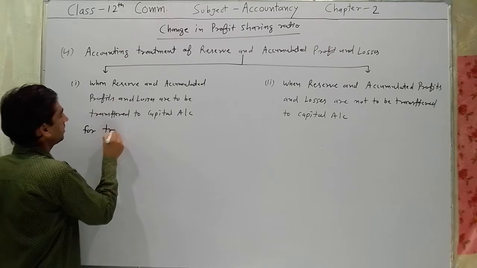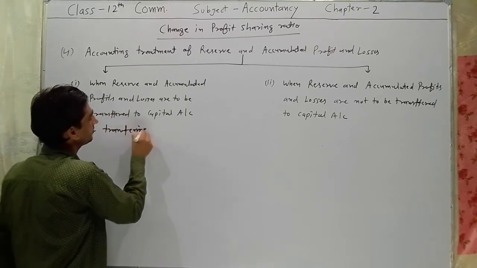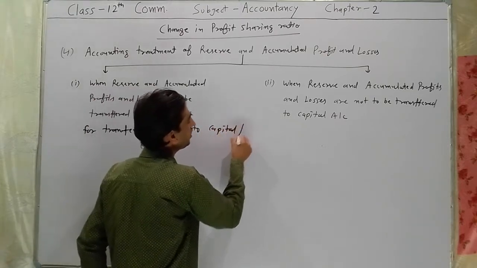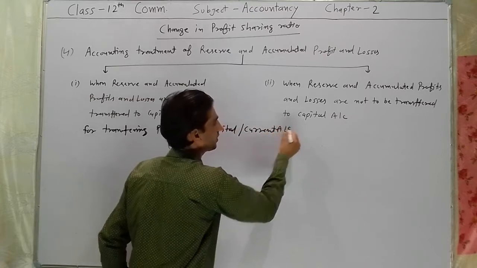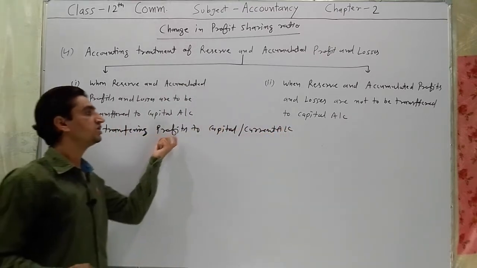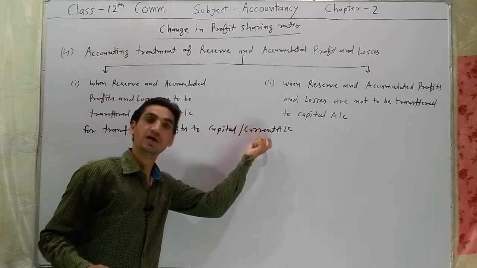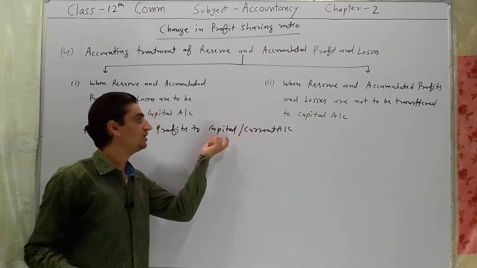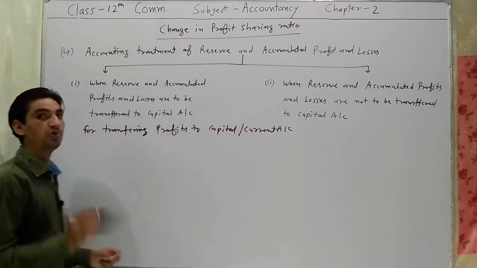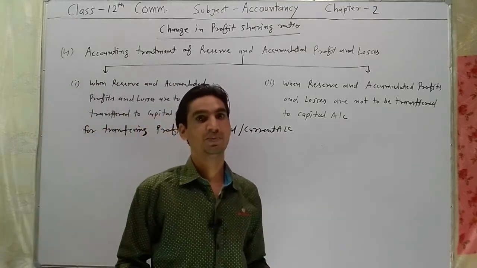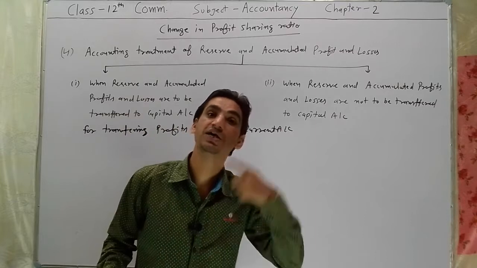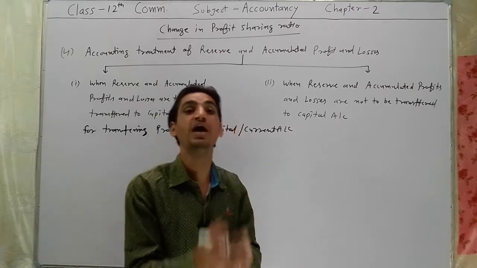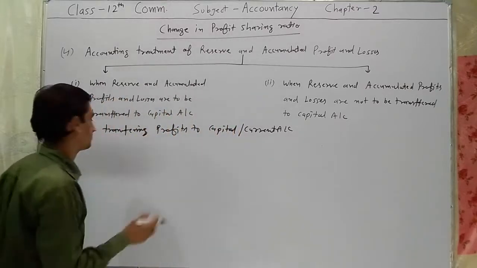for transferring profits to capital account or current account. If the fixed method is used, in such a condition in current account, or otherwise in capital account. So what entry? As you know, profit balance is always credit. Profits and reserve balance is always credit, so whenever it is closed, we have to debit it. So debit all profits accounts.